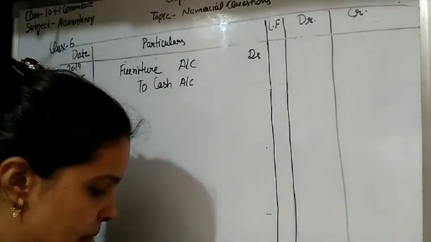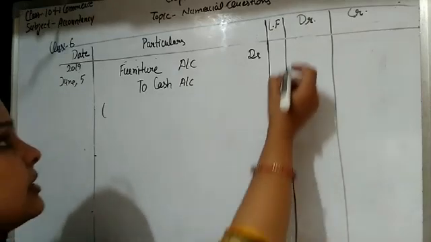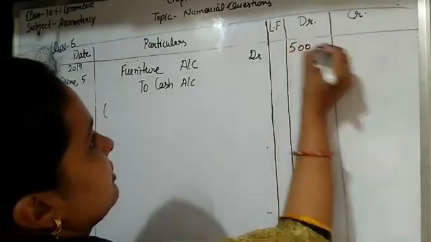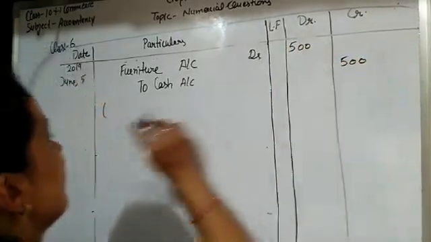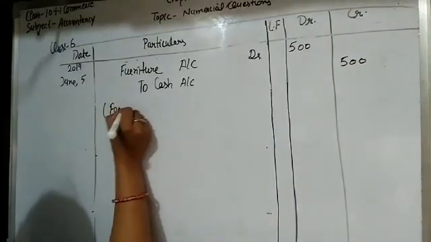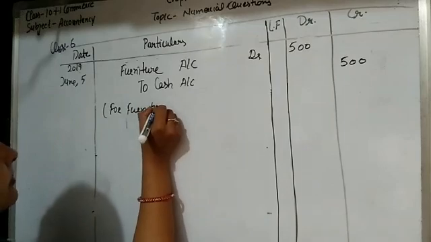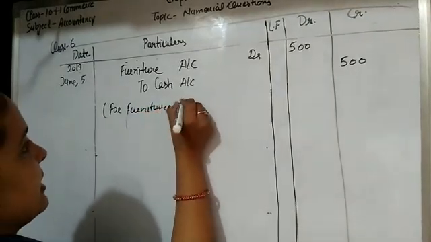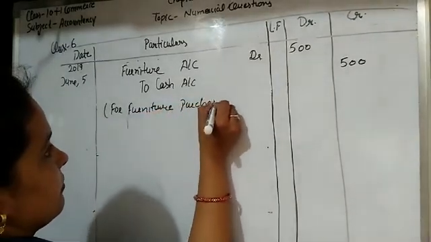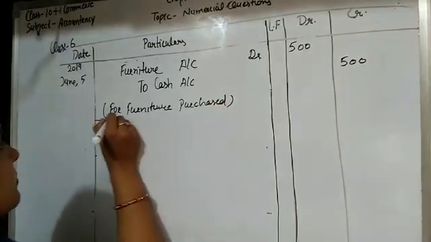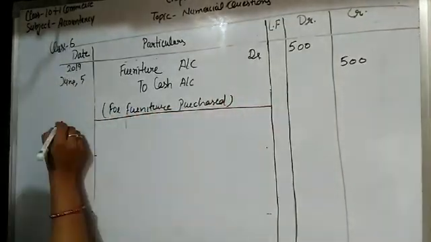Therefore the cash is credited here, and the amount of furniture purchased is 500, students. So write here for furniture purchased. Clear?